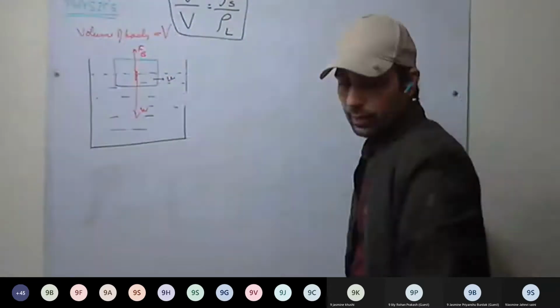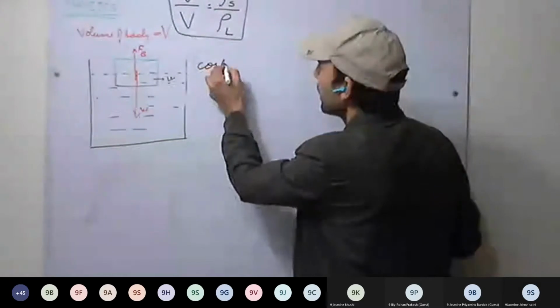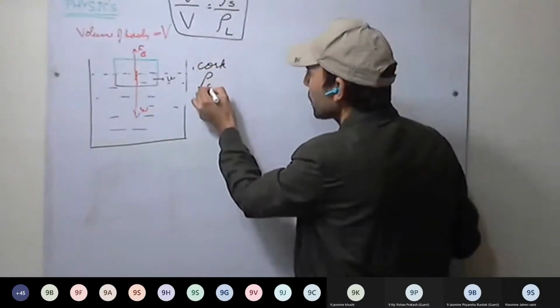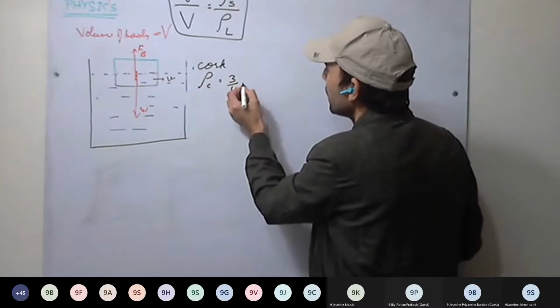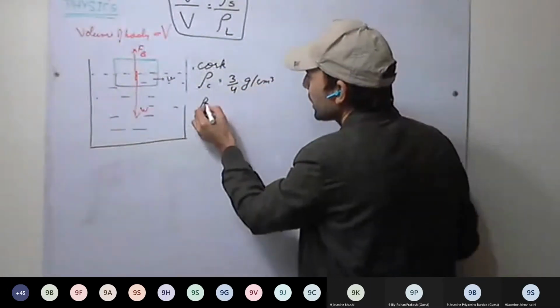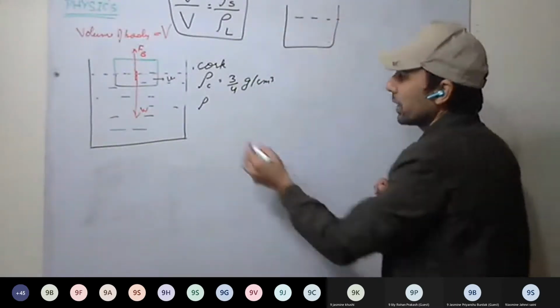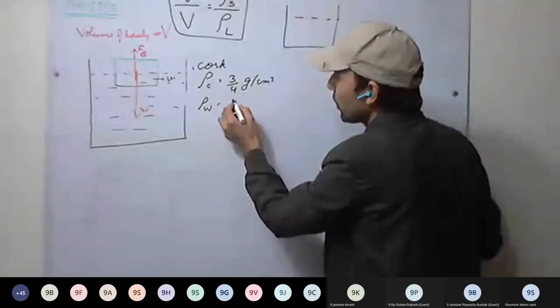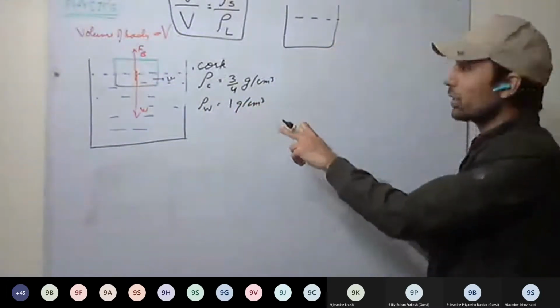Now, for example, we are having cork, and its density, rho C I am denoting, is 3/4 gram per centimeter cube. And it is being immersed in water. So the density of water will be how much? 1 gram per centimeter cube. This is the density of the water.